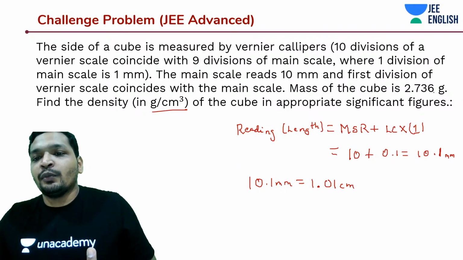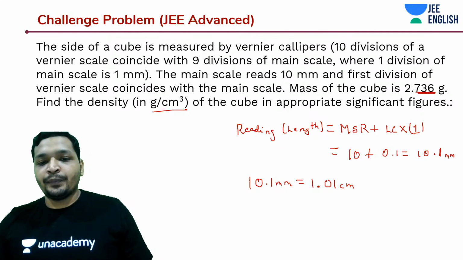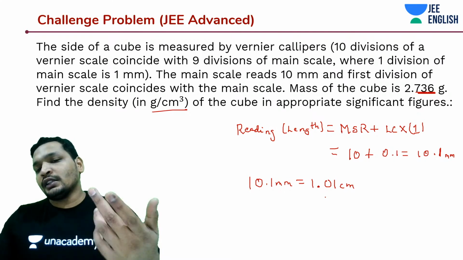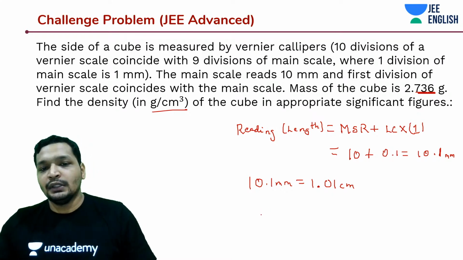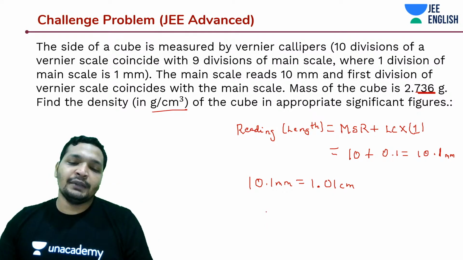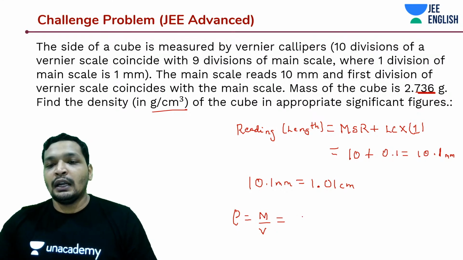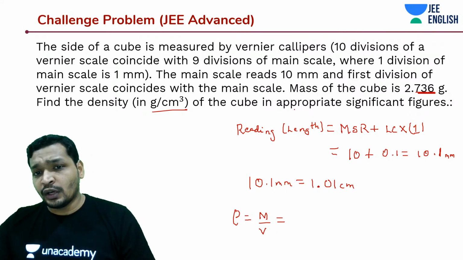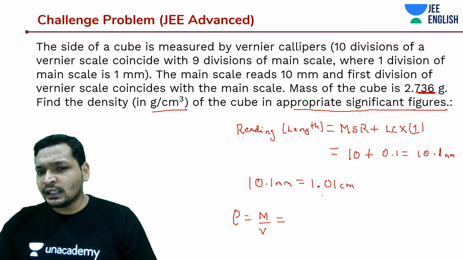If you had been, it should have been 2.736. That is an issue in this question. But anyway, you can say it's 1.01 centimeter, right? And in terms of centimeter, you can assess it up to a second decimal place. Okay. So generally, we say that while you're converting from one to other, that is just a shear measurement. In this case, it's a very precise measurement. So you can say 1.01 centimeter. What is the density? Mass by volume. And they have asked you to round it off to appropriate significant figures. So this is the least significant figure, 2 decimal places.